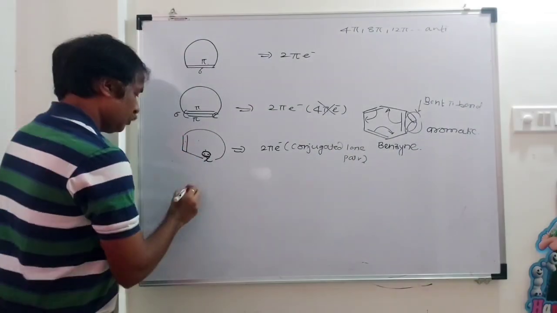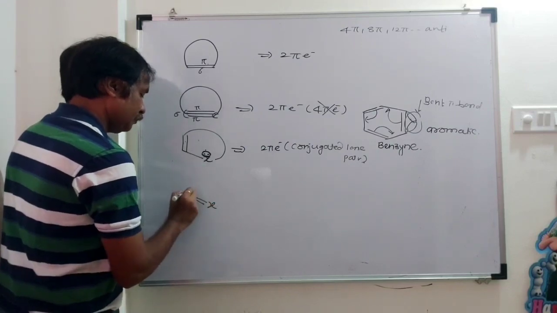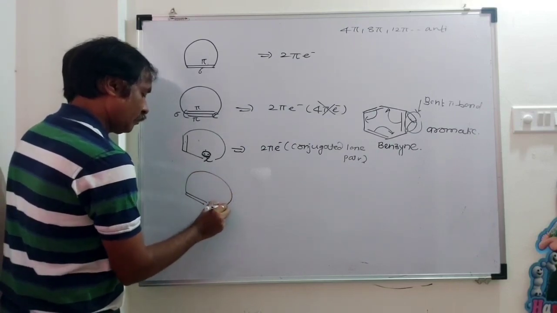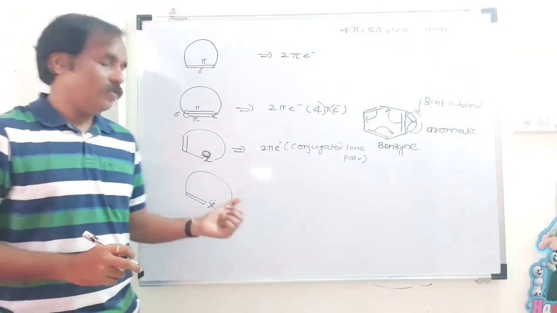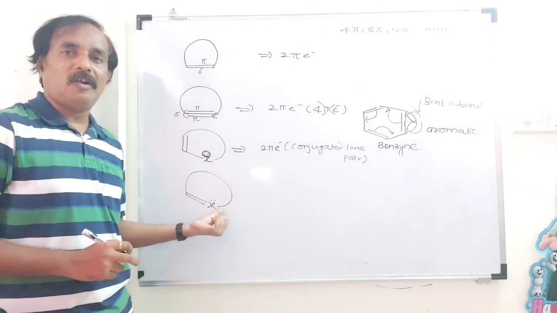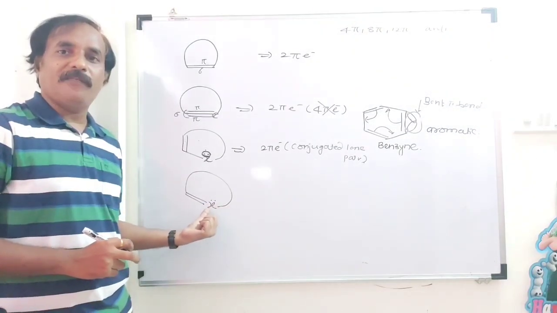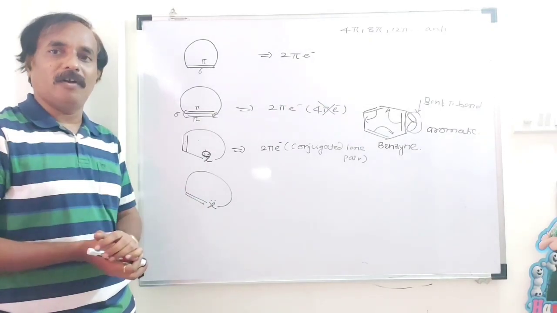Next, suppose the system is like this. Here also a hetero element is there. On this hetero element there is a lone pair of electrons. But remember, this lone pair is not in conjugation with this carbon-carbon double bond.